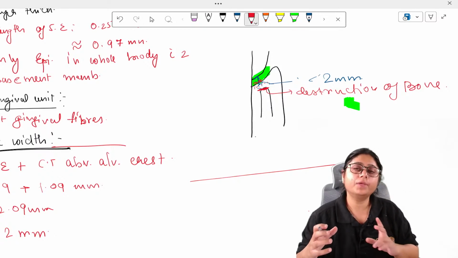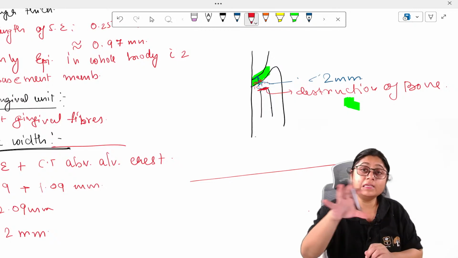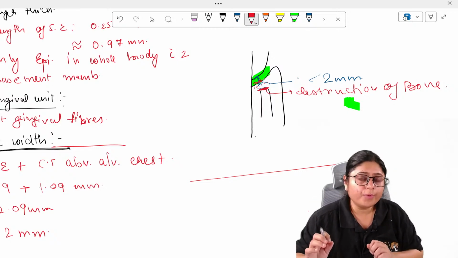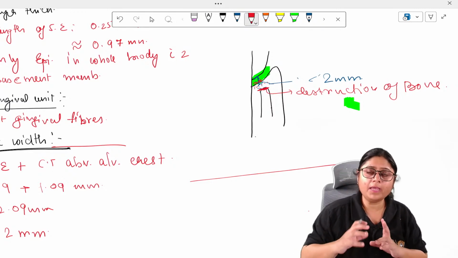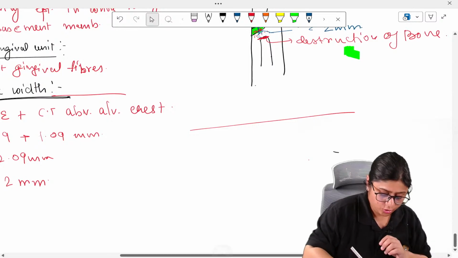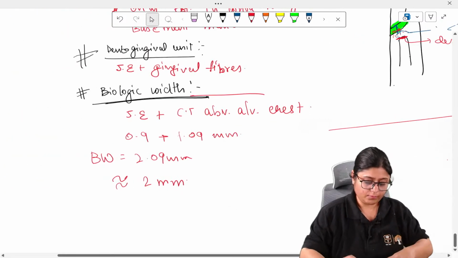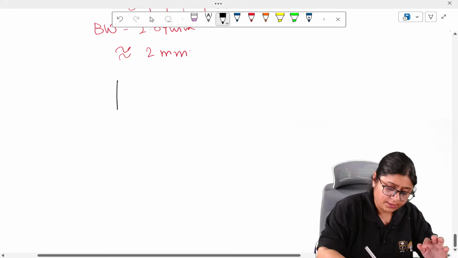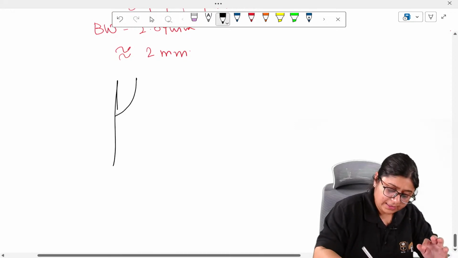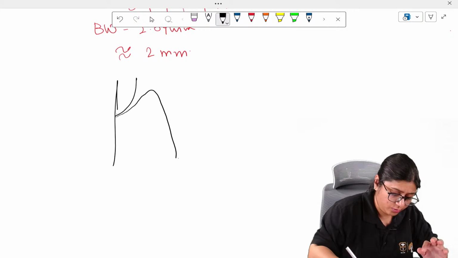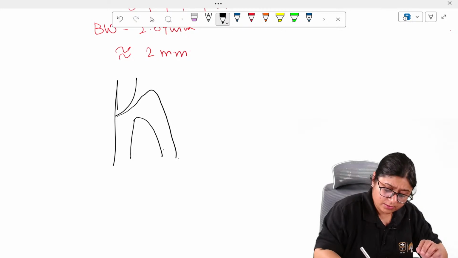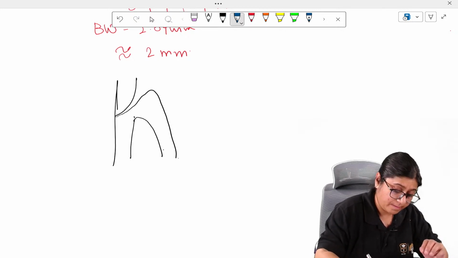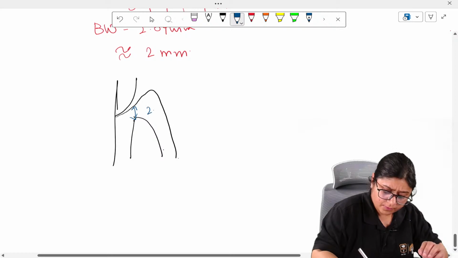That's why biologic width is very important, because the radius of action of bacteria is 2 to 2.5 mm. If this biologic width is hampered, suppose I am placing my crown, if this is the tooth, here is the tooth. I am placing a restoration over here. This is a normal tooth, normal anatomy, normal gingiva. This biologic width is 2 mm. Suppose the biologic width is 2.5 mm.